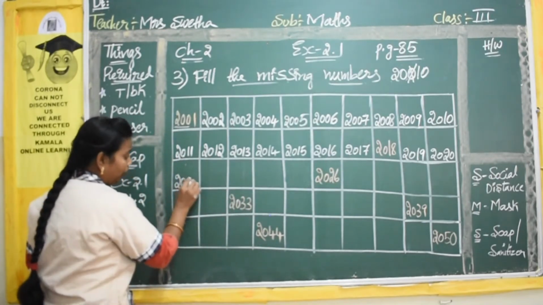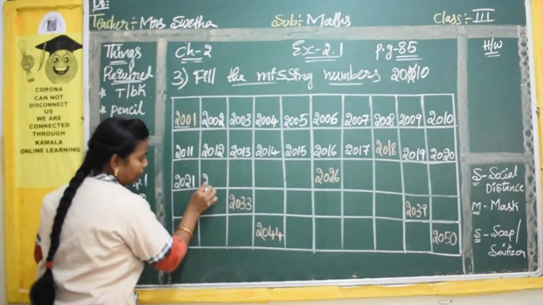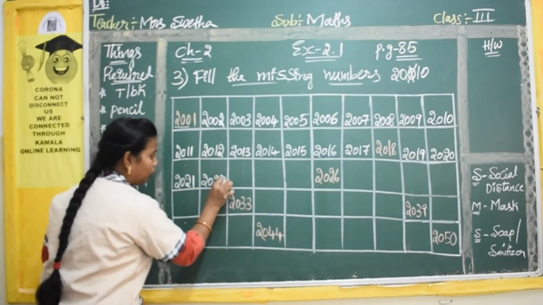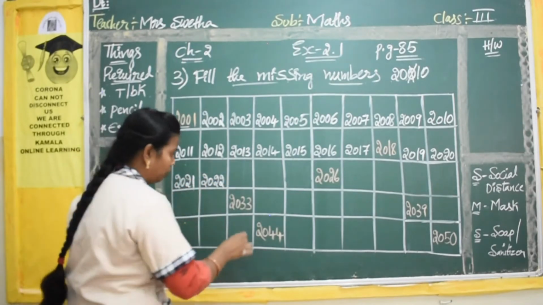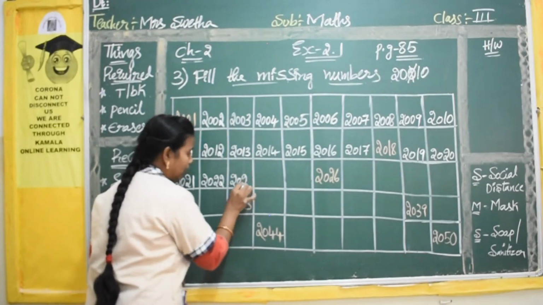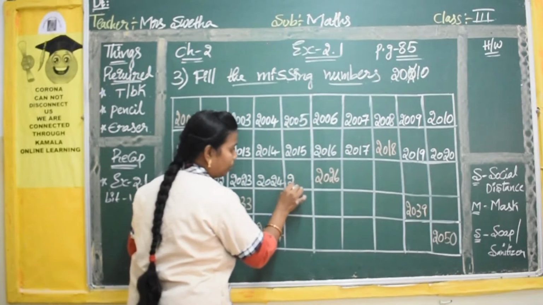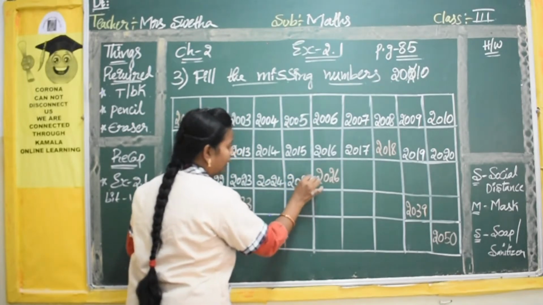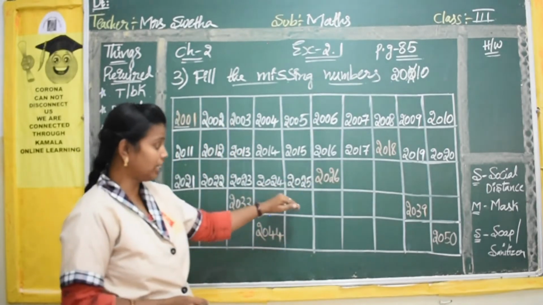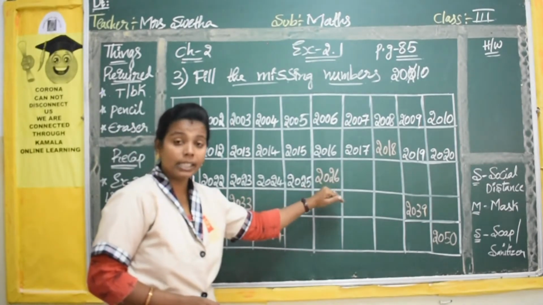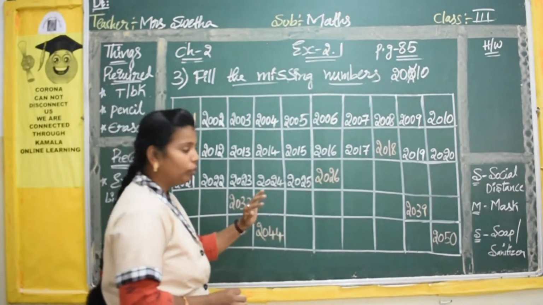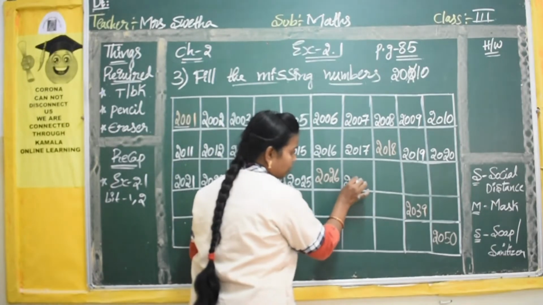2 numbers common. 20 after 21. Next 2 digits common. 22, 21 after 20. Next 2 digits common. Then write the next number. 2 digits common. Then write the next number. 2 digits common. Next write the next number. So here my number is correct with the printed number. So I am moving to the next one. Yes, next 2 digits common.